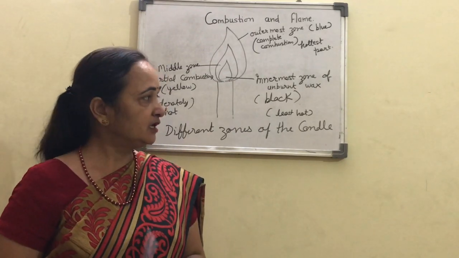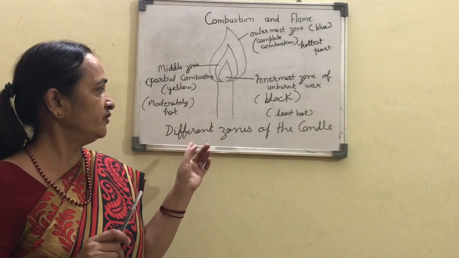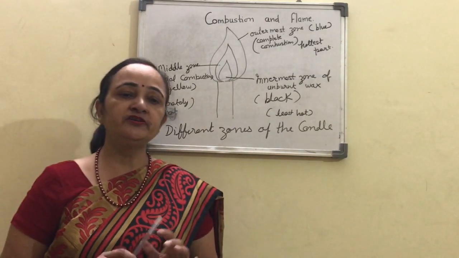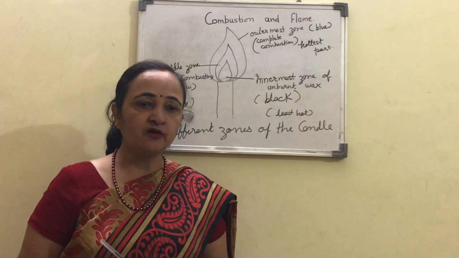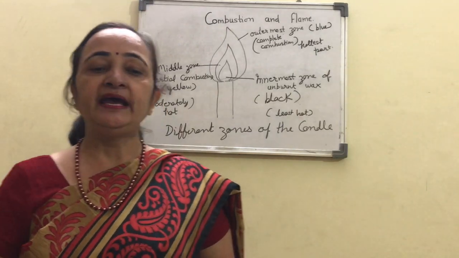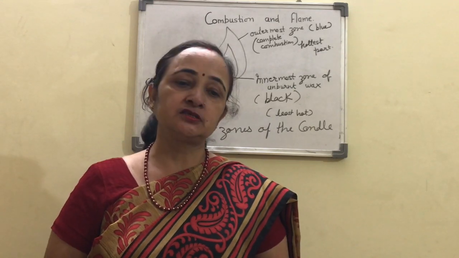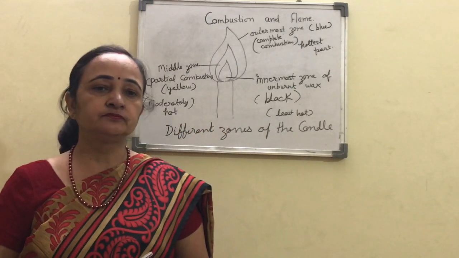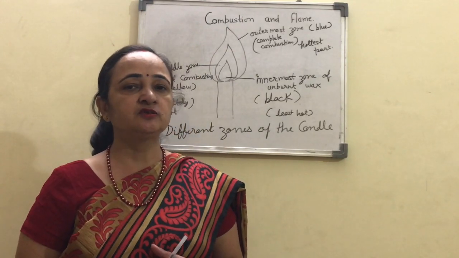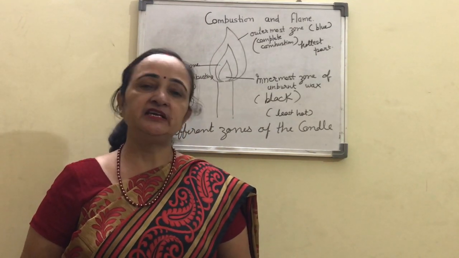Now you should remember that both questions are very important: what is the structure of the different zones of the candle, and why does the goldsmith blow the outermost zone of a candle flame with a metallic blowpipe for melting gold and silver. This can also come in give reasons. So today just revise this, read the NCERT book, and go through the activities, and you will be able to understand clearly. In the next lesson we will study about fuels.